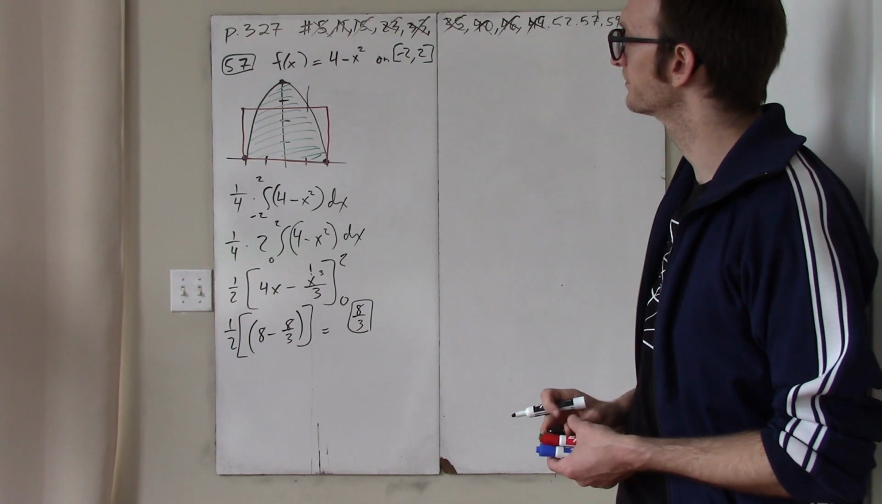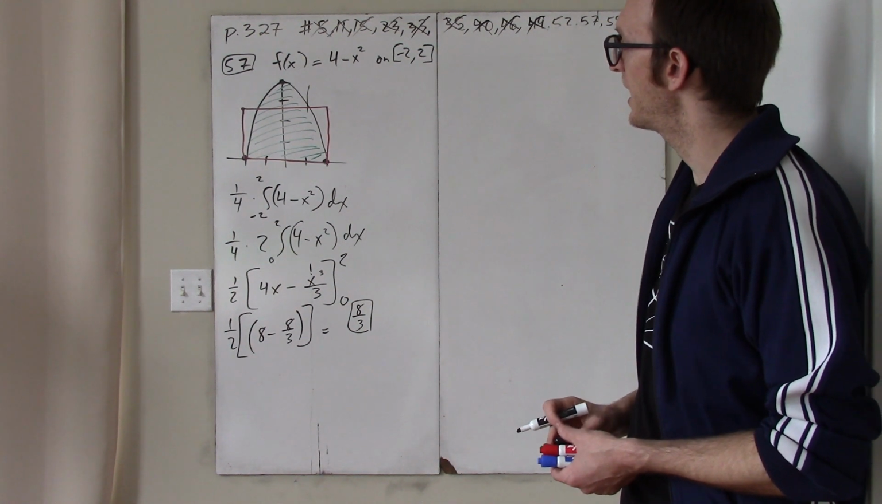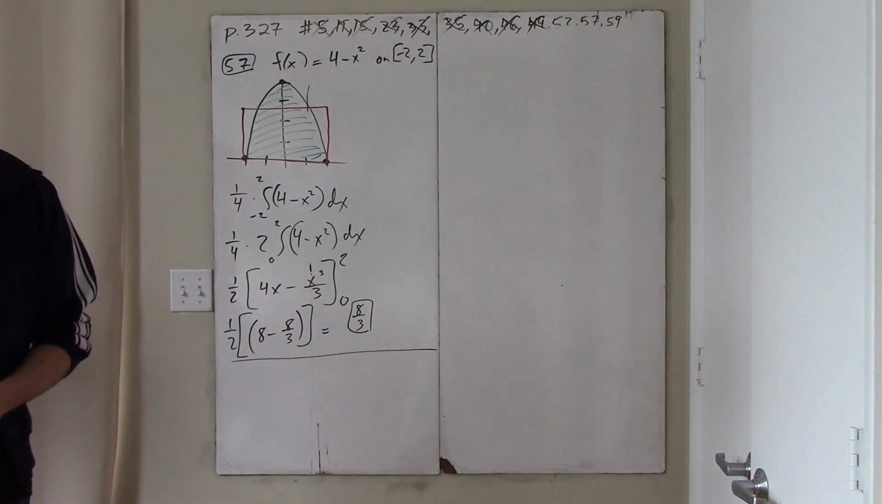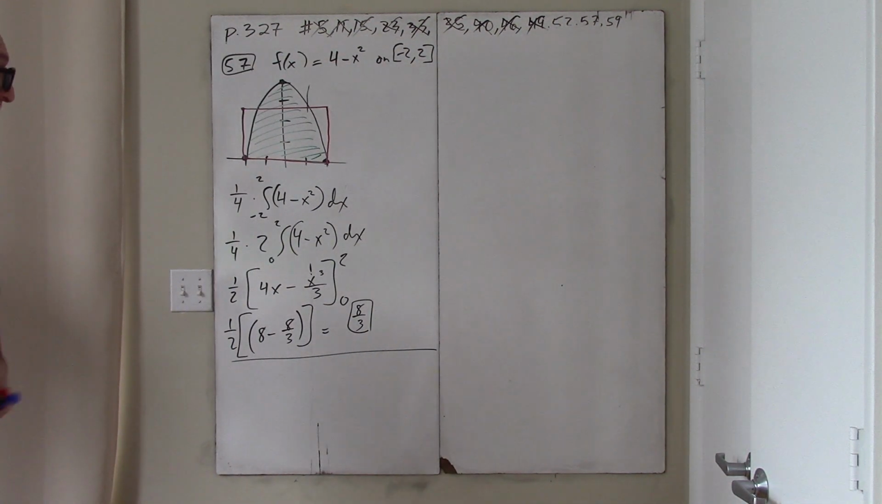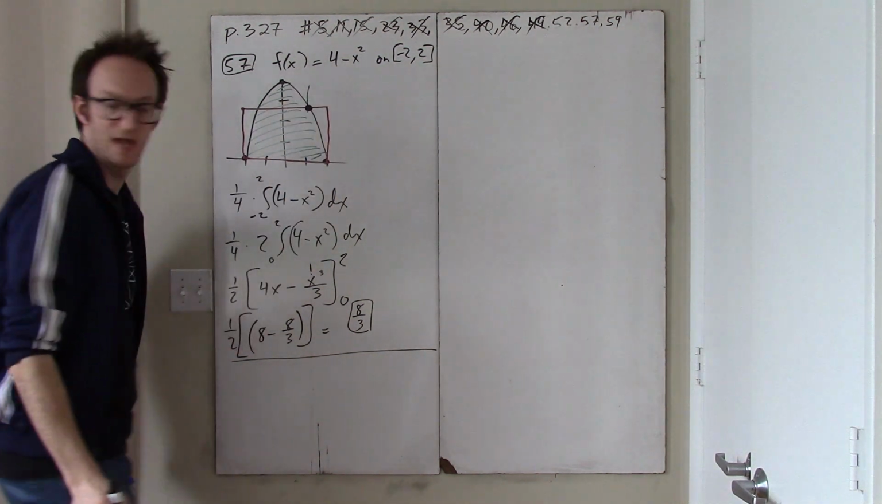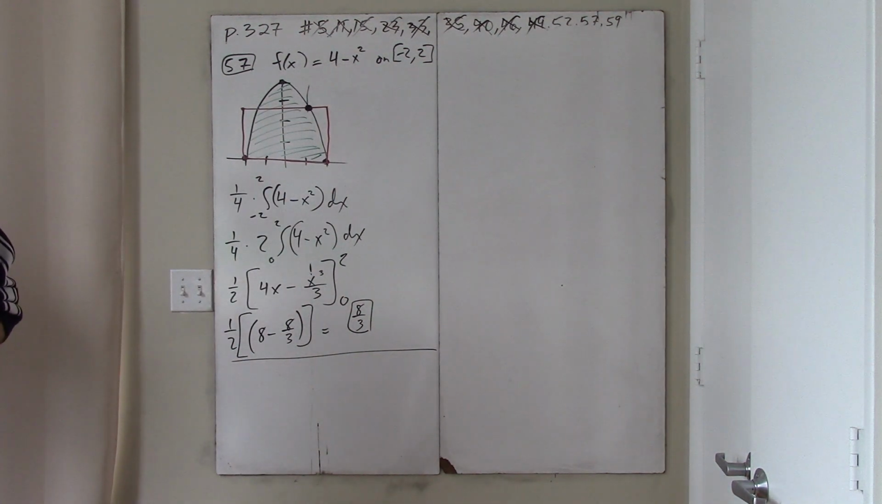Okay, the second part of this problem just said, the mean value theorem for integrals says there must be some point at which this function obtains its average value, and this problem just says find all x values on the interval for which the function equals its average value.